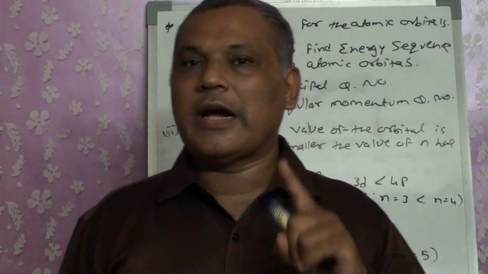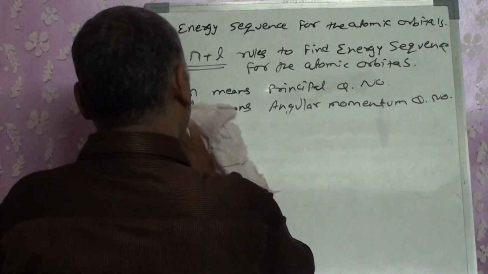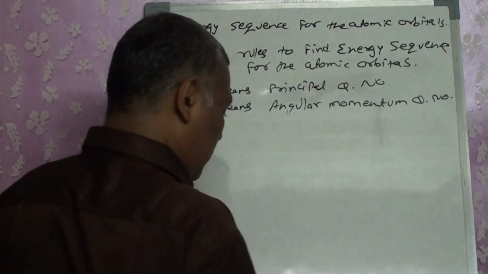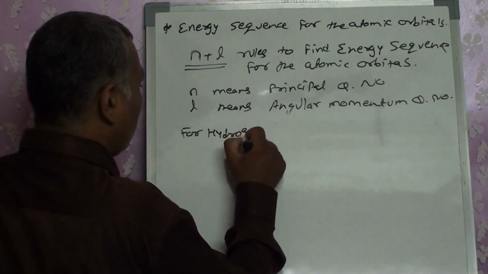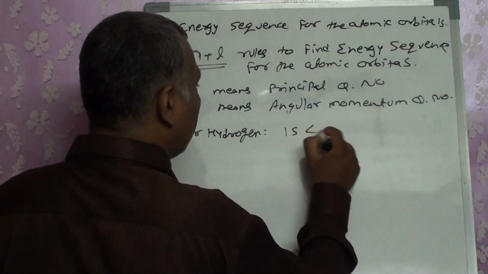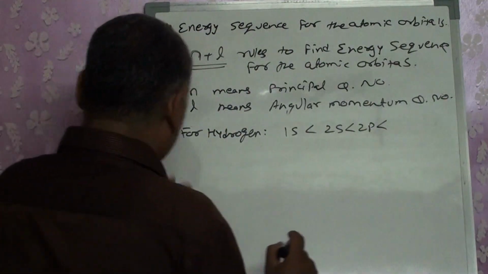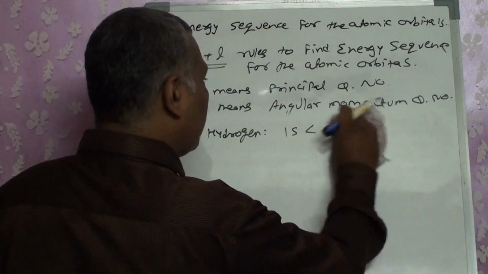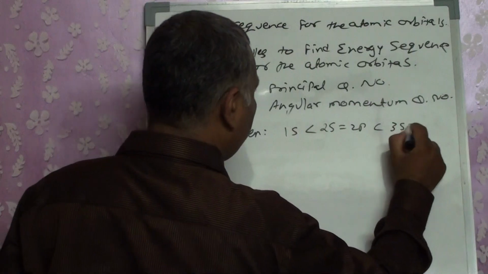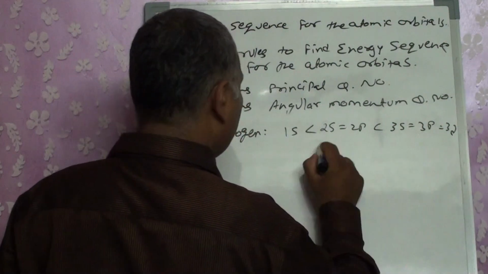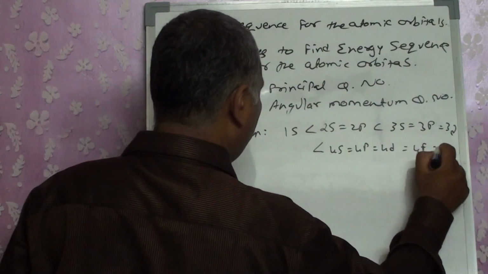One is specifically for the hydrogen atom. When I want to write the energy sequence for the hydrogen atom, that is common, it has only hydrogen. So for hydrogen, we write 1s is less than 2s, 2s is equal to 2p, 3s, 3p, 3d, 4s, 4p, 4d, 4f, and so on.